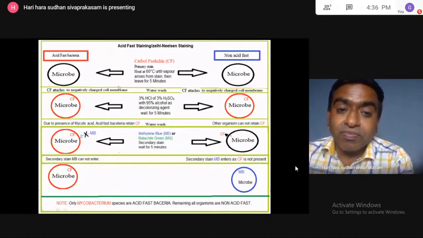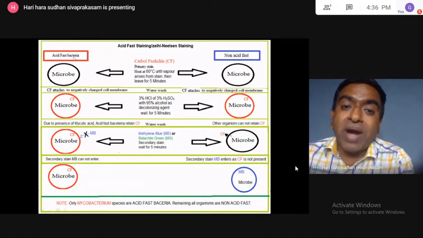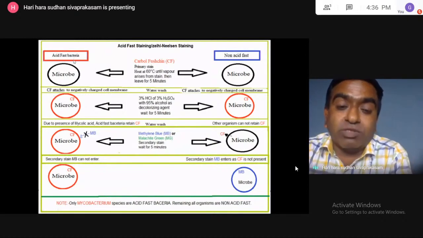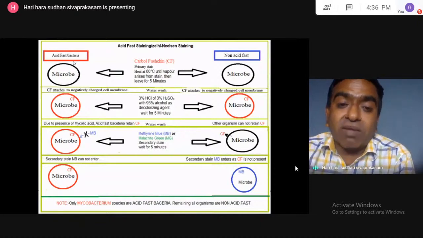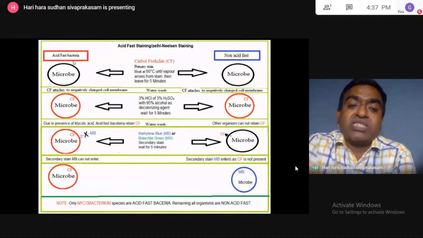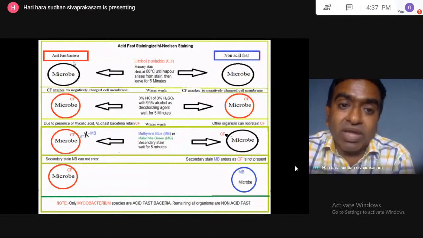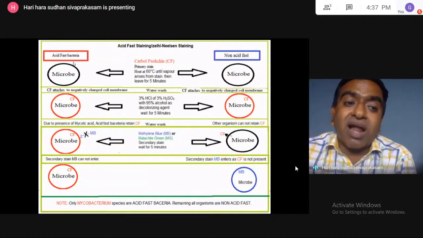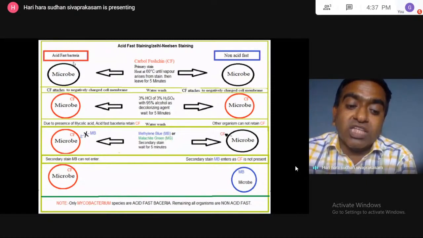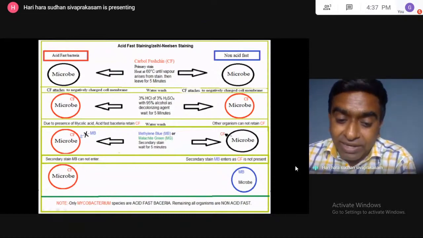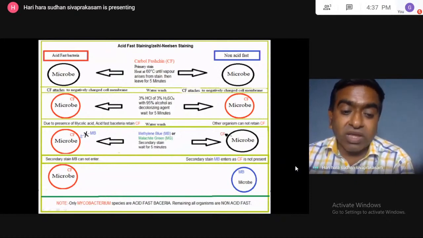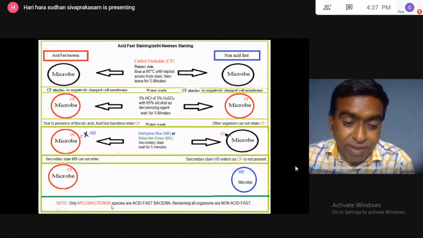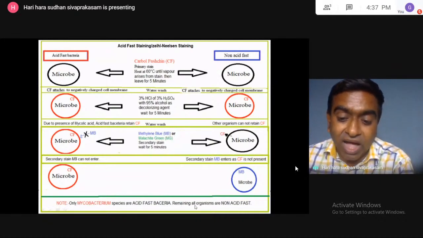So acid fast bacteria are Mycobacterium species. Mycobacterium tuberculosis, Mycobacterium leprae. These organisms cause tuberculosis and leprosy, all of you know that. So Mycobacterium species are called acid fast bacteria. This Mycobacterium species can be differentiated from other bacteria by using this method. Only Mycobacterium species are acid fast bacteria; all remaining microorganisms are non-acid fast bacteria.